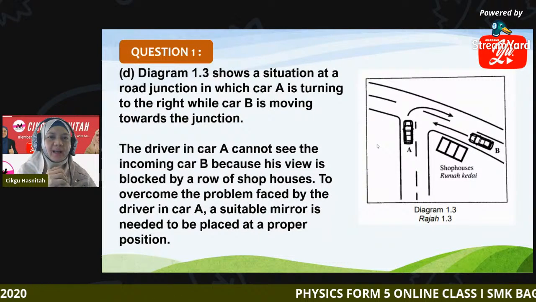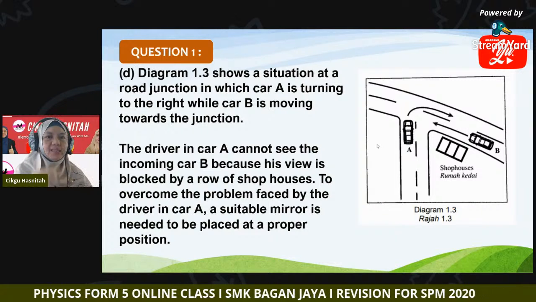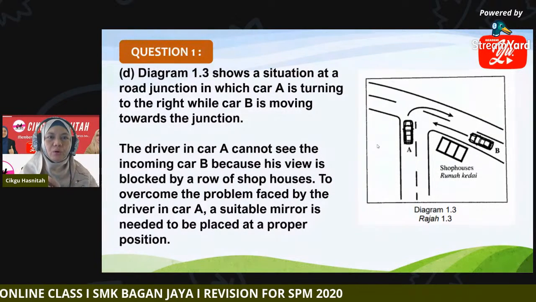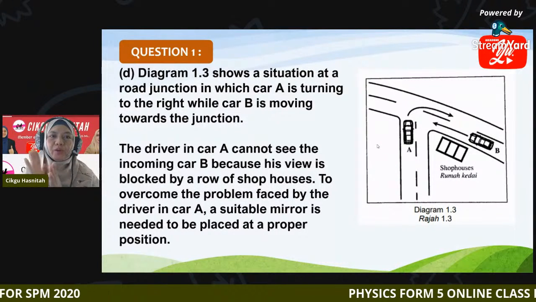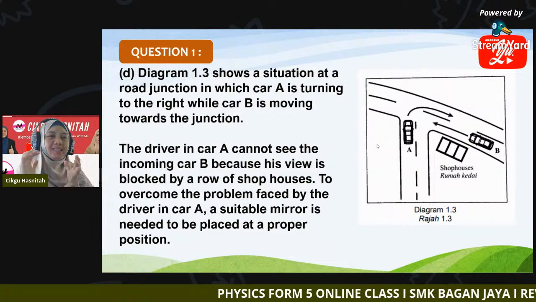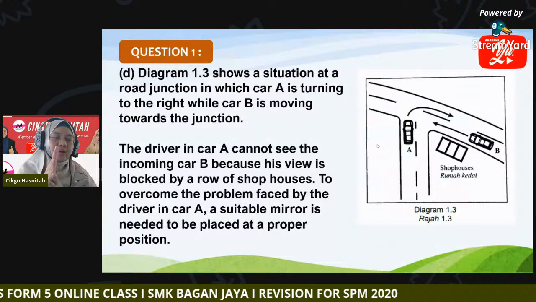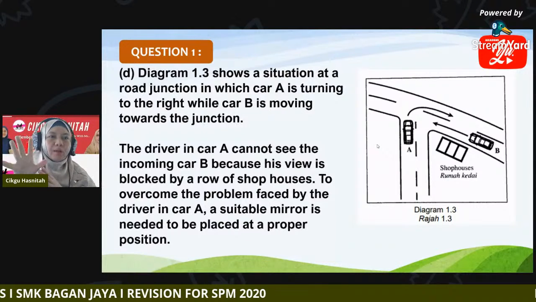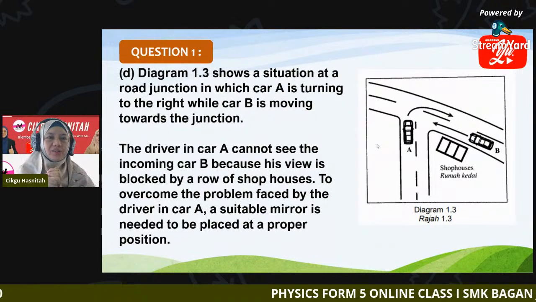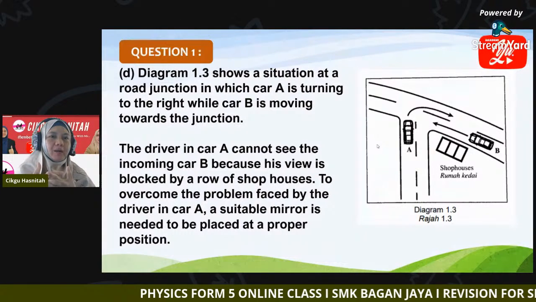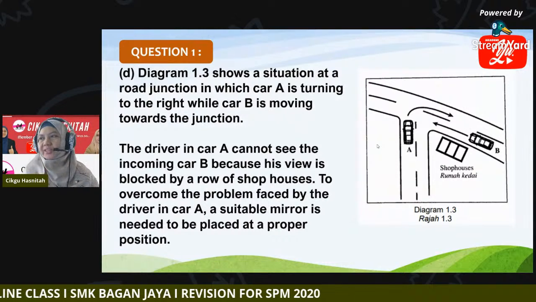The driver in car A cannot see the incoming car B because his view is blocked by a row of shop houses. I believe you used to experience this when you are inside a car, when your father or your mother is driving. When you are at the junction, sometimes our view is blocked by the shop lots or houses around the junction. So to overcome this problem, a suitable mirror needs to be placed at the proper position.